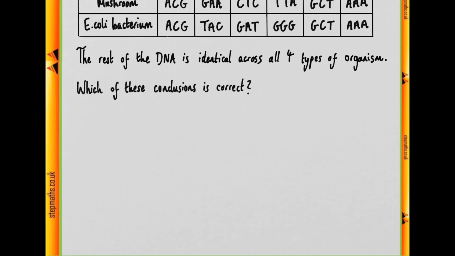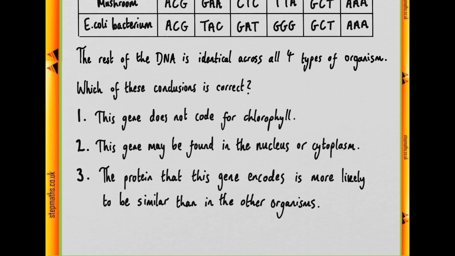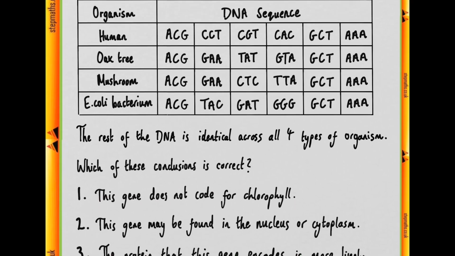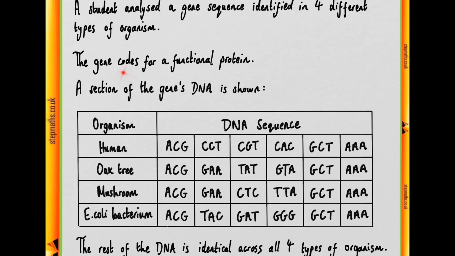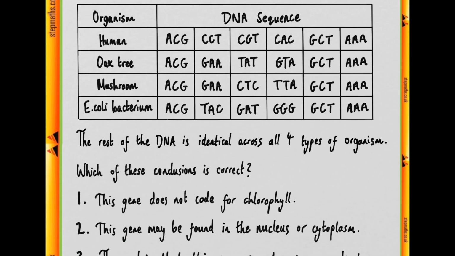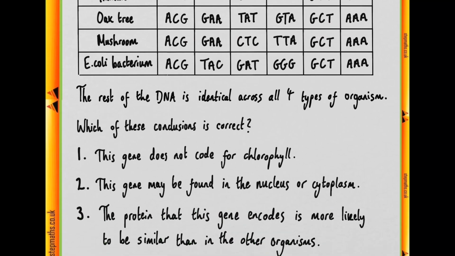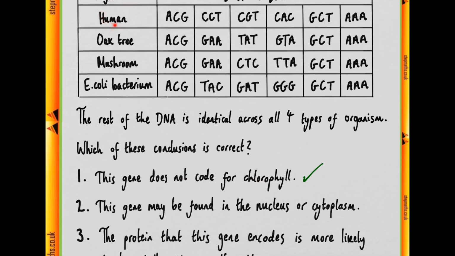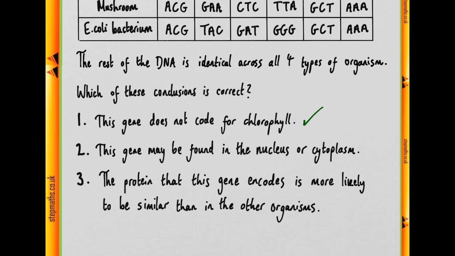we're asked which of the 3 conclusions drawn up by the student is correct. Firstly, does this gene code for chlorophyll? So the student concluded that the gene did not code for chlorophyll, and why might he have done that? Well, since we're told that the gene codes for a functional protein, and we have a human here as one of our organisms in which this is supposedly a functional protein, this must be true. This conclusion must be correct. It can't code for chlorophyll because humans don't have functional chlorophyll.